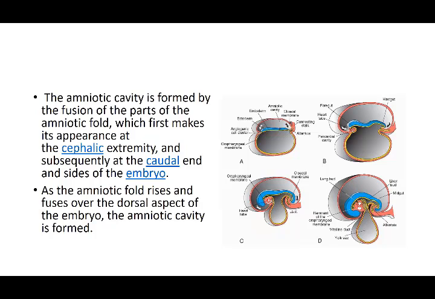If you see in this picture, a fold is formed which is encircling the amniotic cavity, and this amniotic cavity is going on to the ventral aspect because of this folding. If you see in the C picture, and then ultimately in the D, this blue is your ectoderm, so there is going to be an amnioectodermal junction, and that is on the ventral surface where you have the vitelline duct or your yolk sac. At that end there is a communication.